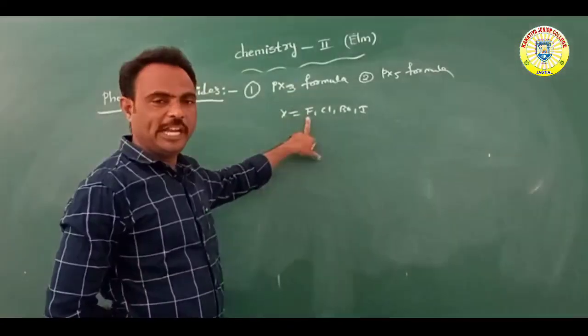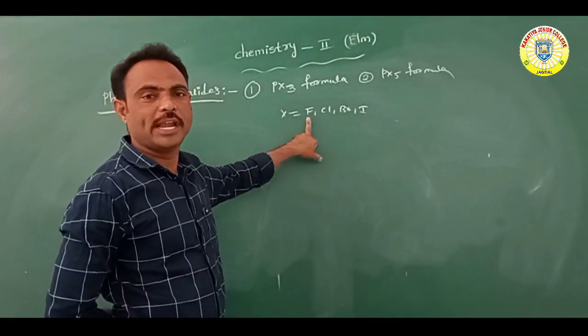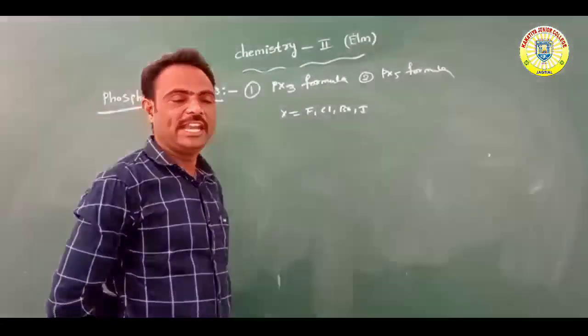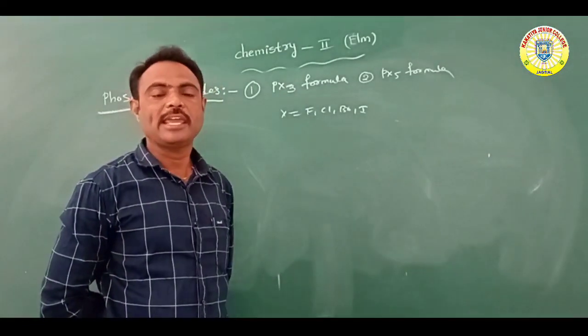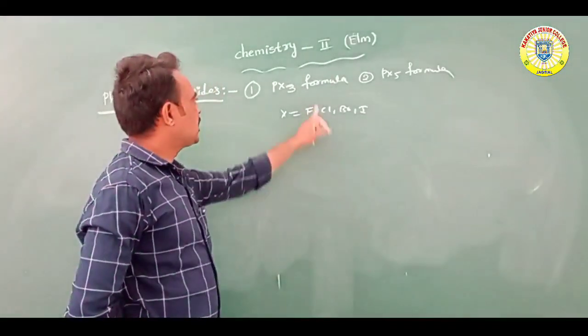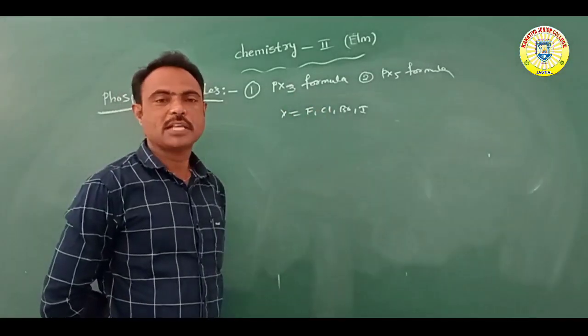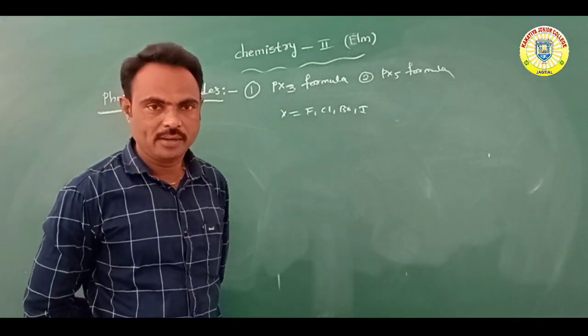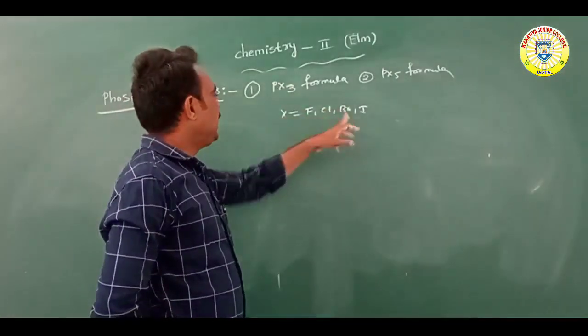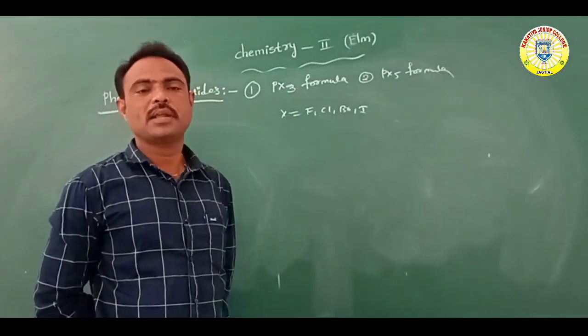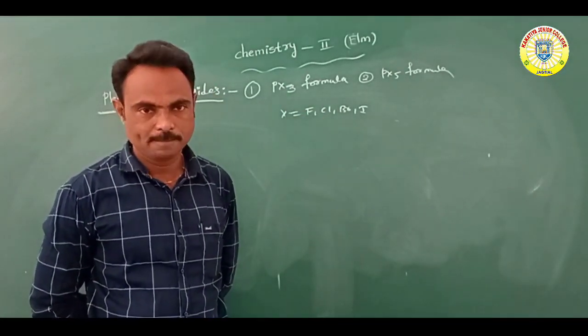Suppose PF3, phosphorus trifluoride; PCl3, phosphorus trichloride; PBr3, phosphorus tribromide; PI3, phosphorus triiodide.